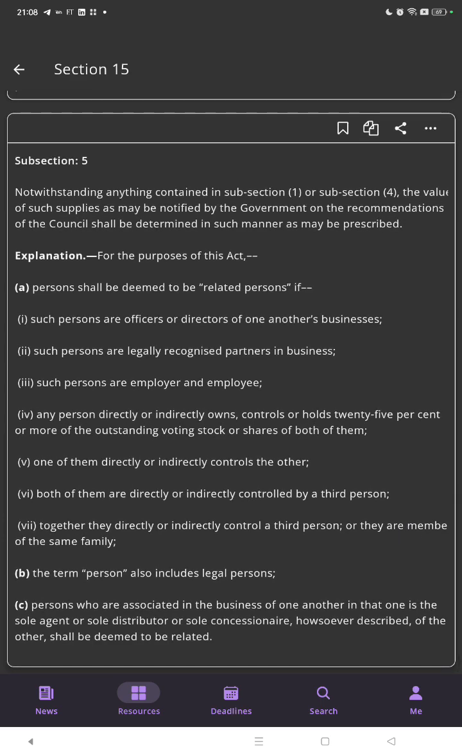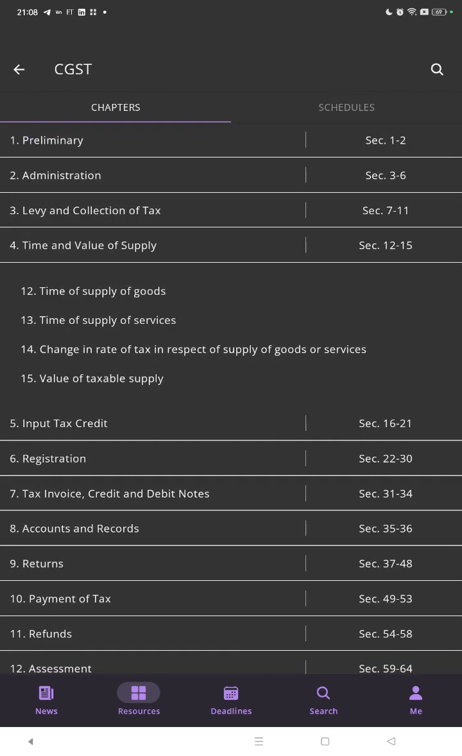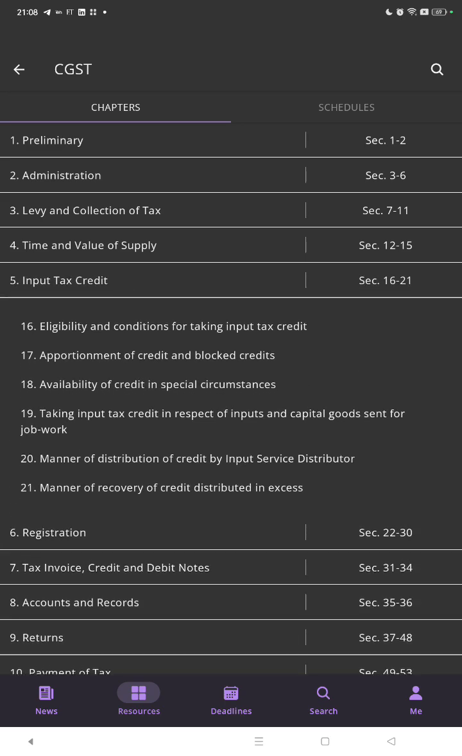Shall be deemed to be related. Now we will be studying about input tax credit. Sections 16 to 21 deal with input tax credit.